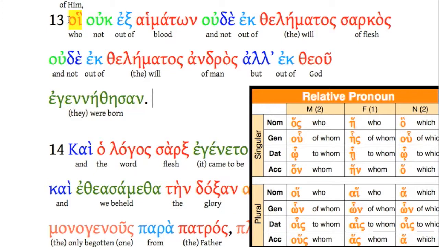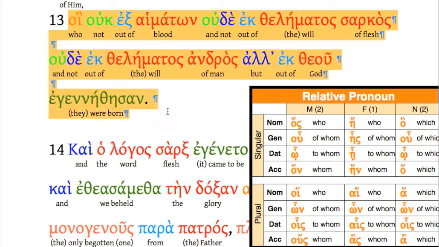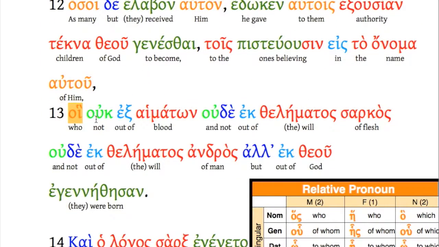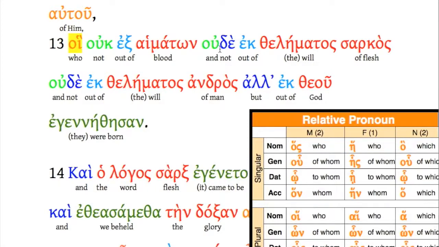Okay, but just notice that this who is this whole verse. The whole verse is a relative clause, and this is the subject of the relative clause. These are the ones who, not this, not that, but that. Okay, so can you see why that's nominative? It's the subject of the relative clause. But in number and gender, it matches its antecedent, the believing ones. Those hoi uk ex haimaton, ude ek thalematos sarkas, ude ek thalematos andras, all ek theu egenethesan.